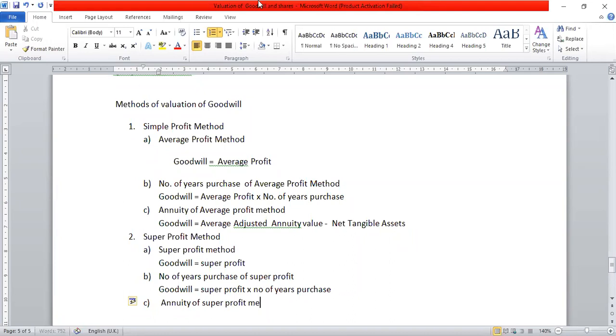Annuity of super profit method, where goodwill equal to, we have to learn this formula by heart, goodwill equal to super profit into reference to annuity table. This is given to you, reference to annuity table. Okay, then